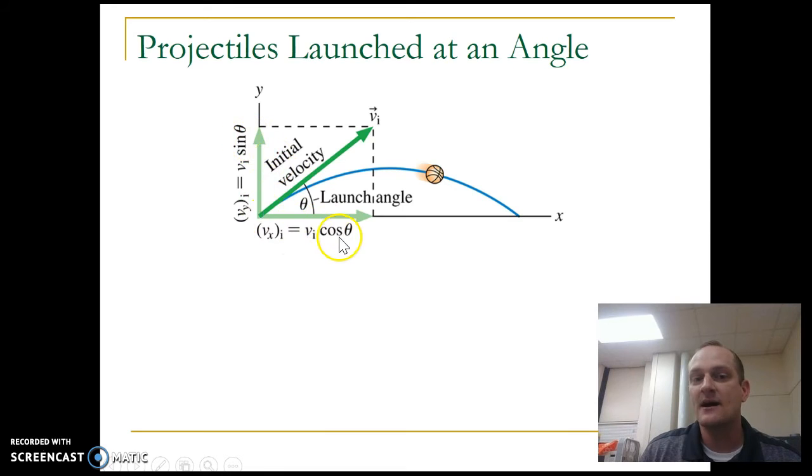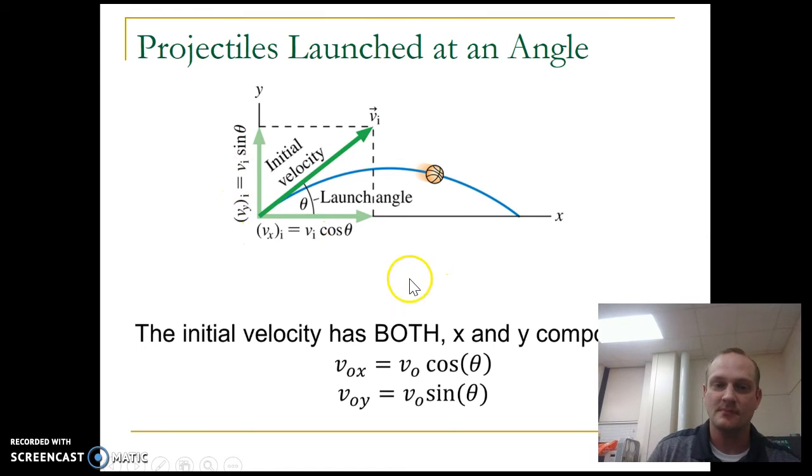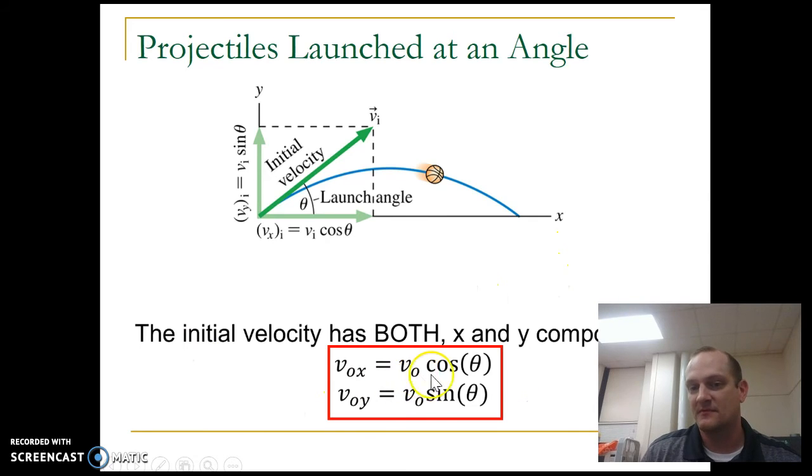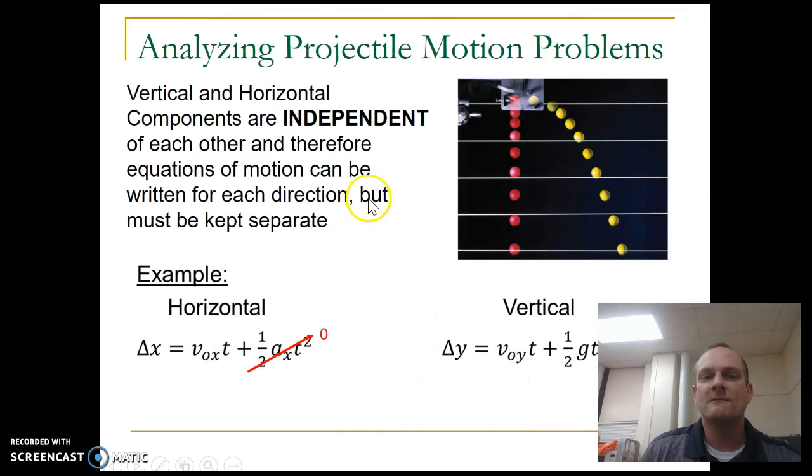This cosine and sine for the x and the y component will always be true as long as you measure theta from the horizontal. Okay, as long as I measure theta from this horizontal line over here, then the x component will always be v_i cosine theta. The y component of the initial velocity will always be v_i sine theta. So there you go, right? So the initial velocity in the x, v naught cosine theta, the initial velocity in the y, v naught sine theta. So vertical and horizontal components are independent of each other, and therefore equations of motion can be written for each direction, but they must be kept separately.